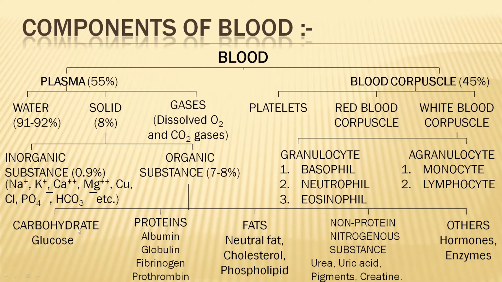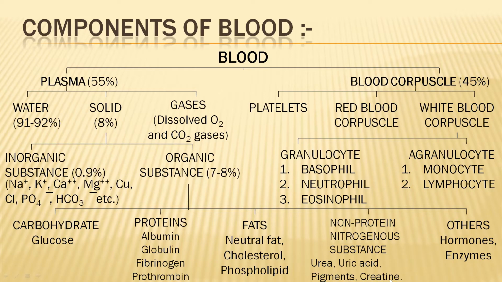Carbohydrate in the form of glucose, mainly glucose is present in plasma. Proteins mainly albumin, globulin, fibrinogen, prothrombin. Fats like neutral fat, cholesterol, phospholipids, NPN or non-protein nitrogenous substances like urea, uric acid, pigments, creatinine.